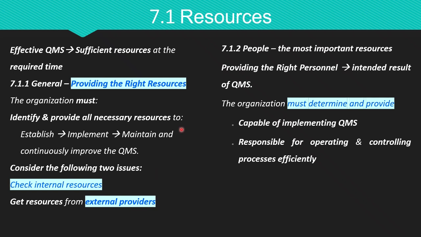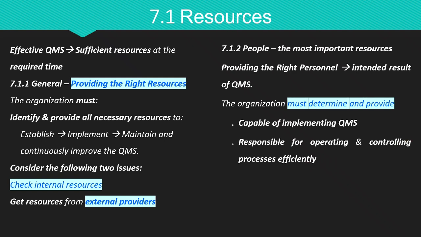The second specific requirement of this subclause is people. Among all resources, people is the most important resource. Providing the right personnel is a must to achieve the intended results of quality management system. In doing this, the organization must first determine and provide the right people who are capable of implementing the QMS effectively. At the same time, they have to be responsible for operating and controlling the process efficiently. In short, the organization must ensure the availability of competent personnel either from internal or external sources, because having the right people is necessary to build, run, and improve QMS. Otherwise, QMS cannot succeed at all.